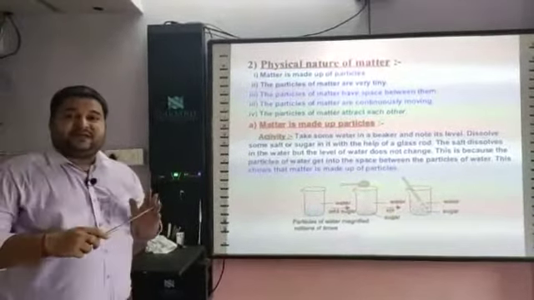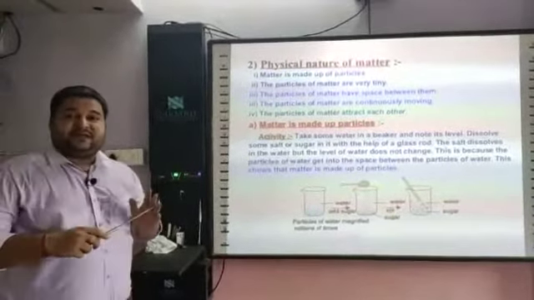And diffusion. Diffusion means intermixing. When particles of one state of matter, whether solid, liquid or gaseous, intermix with each other, that is called diffusion. Diffusion is very little in solids, but diffusion takes place more in the gaseous state.